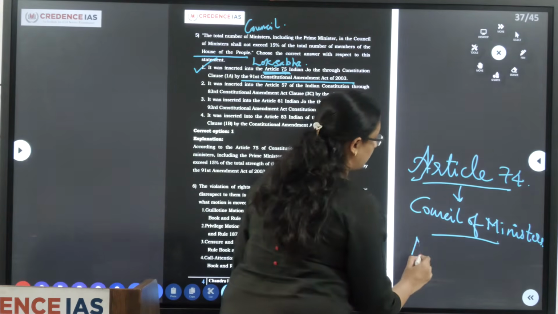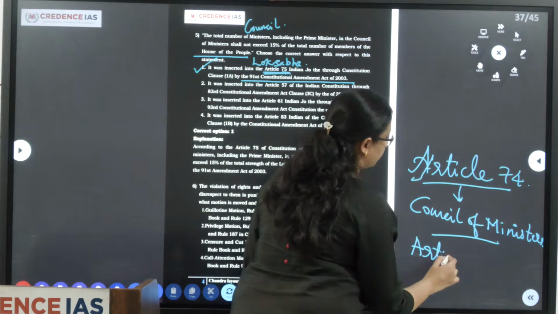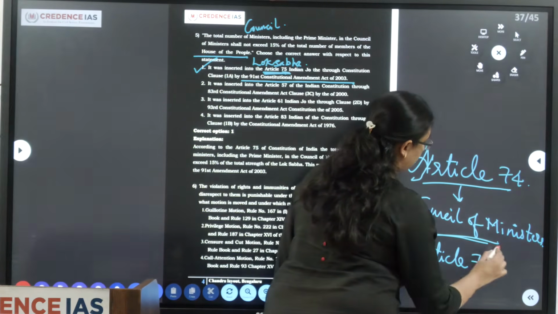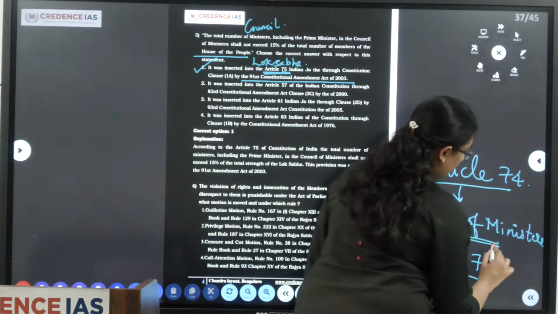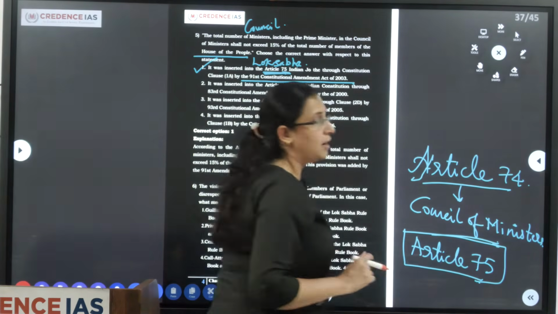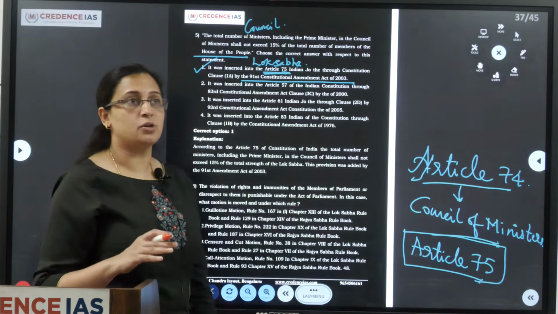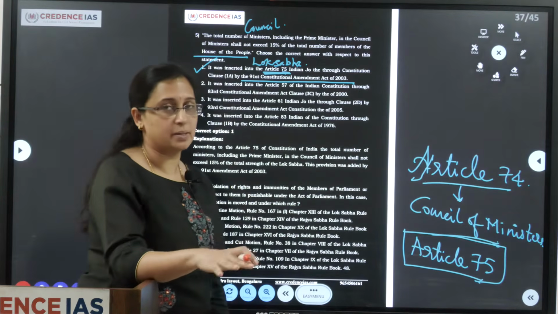Now according to Article 75, the Prime Minister is appointed by the President, and the other Council of Ministers are appointed by the President on the recommendation of the Prime Minister.